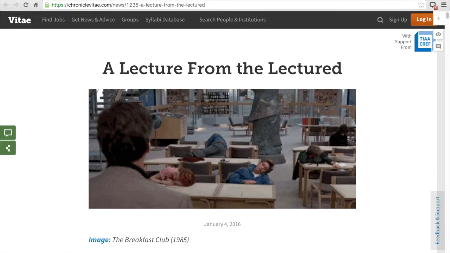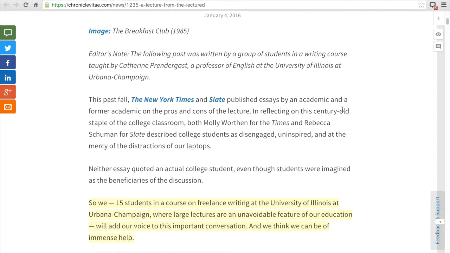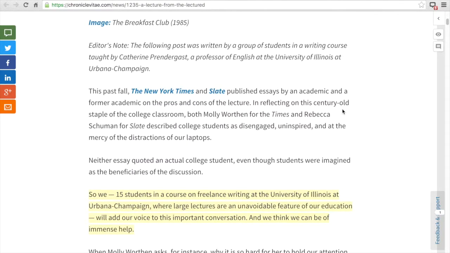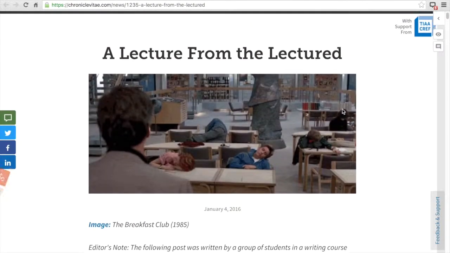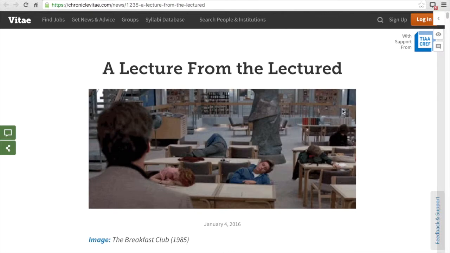Another article that I saw that was being annotated in public was this interesting read, A Lecture from the Lectured, and it's a collaboration from students from the University of Illinois at Urbana-Champaign, who are really offering their take on the role of lecture in higher ed. So this article is student voice, and then the annotations I think may or may not be from instructors, but it also might be of interest to an ed tech focused audience.